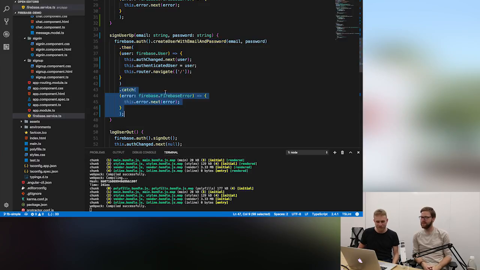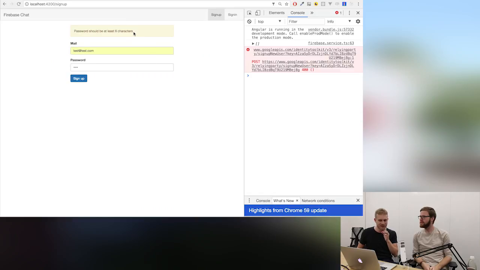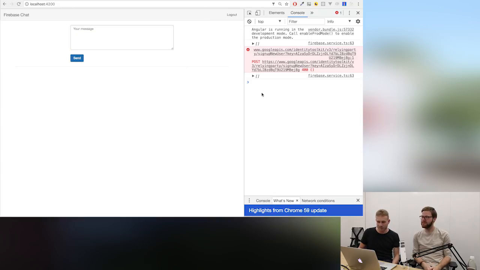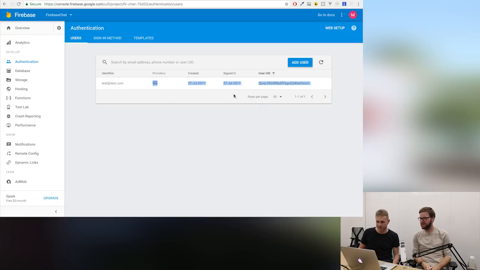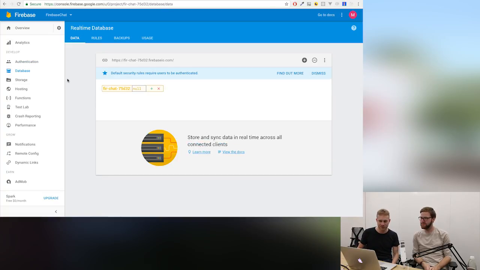So that's the default Firebase error message, which also is just a tiny thing, but it's nice that we get the final message here too. No error code we have to parse and then throw. You just display the message directly to the user. That's pretty useful. But if we then switch to the correct credentials, we're actually logged in, and you can now see it here. We refresh the users. That's the user generated. And that's actually the user ID, which we can also get in the SDK to do whatever we want. And I'll come back to what we want later when we match it to database data. So that's the database.